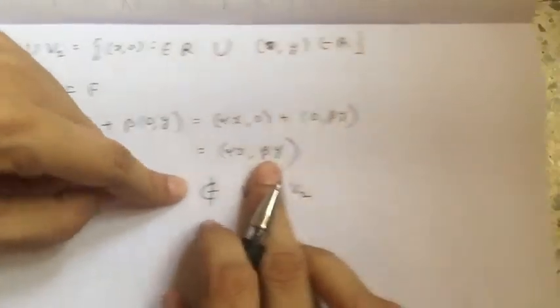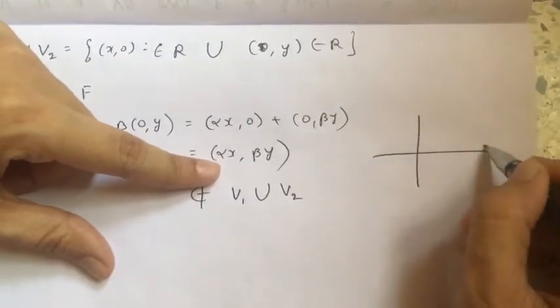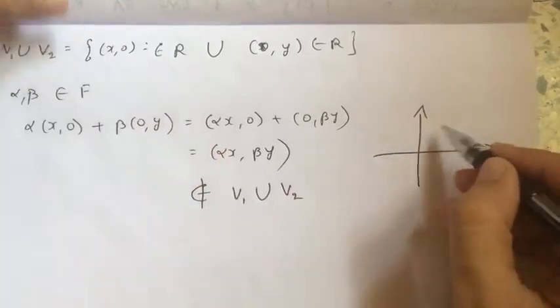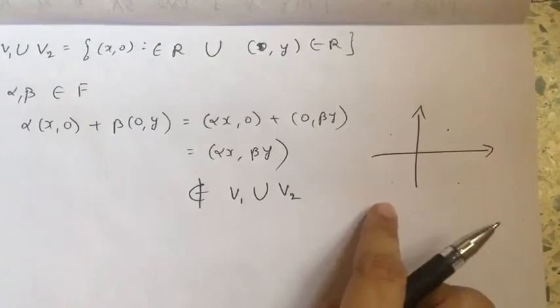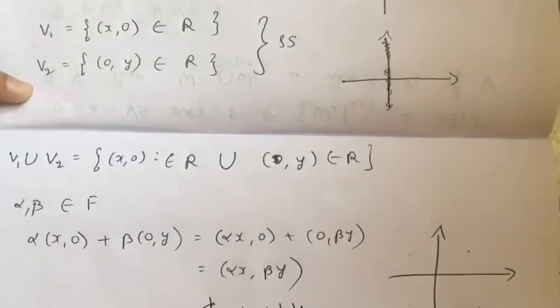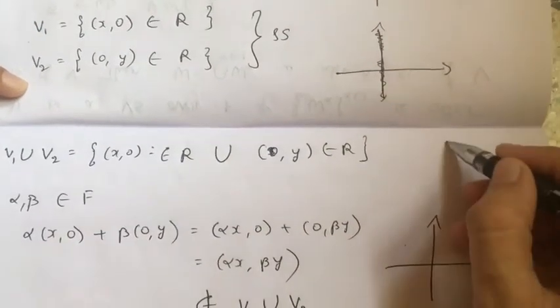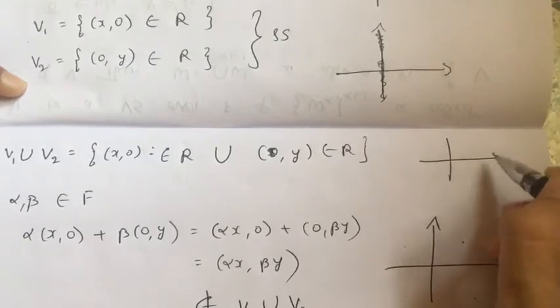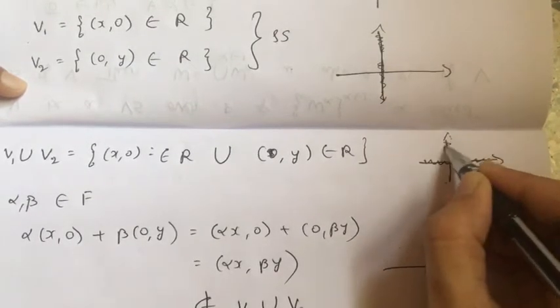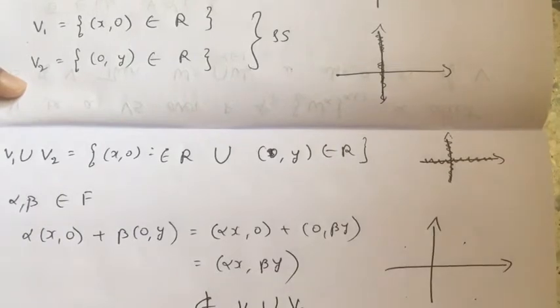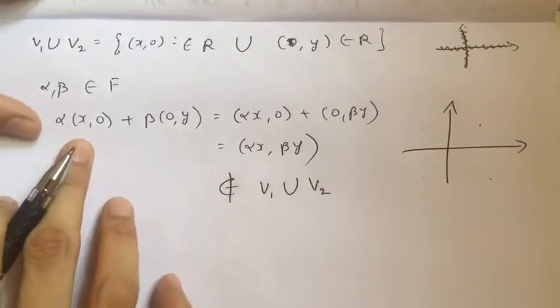Because this entry may be here, here, or anywhere. But V1 union V2 means the entries must be on this line or on that line.